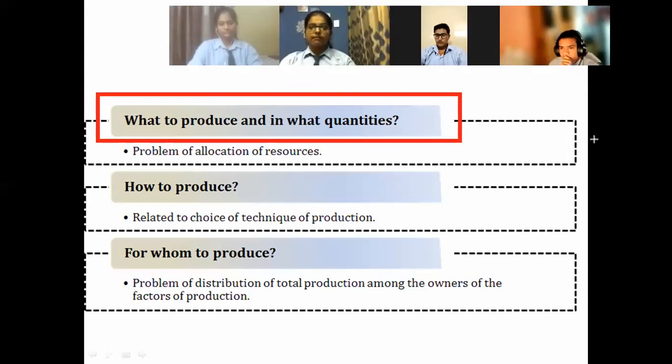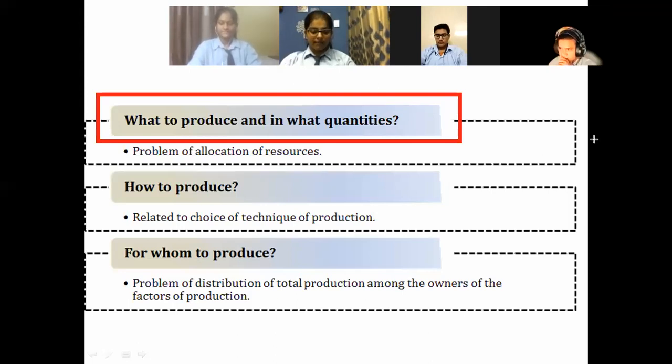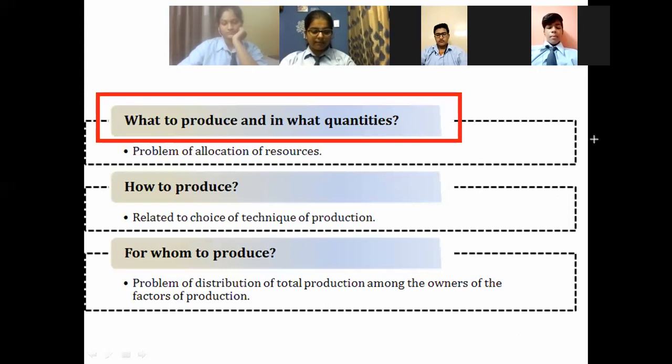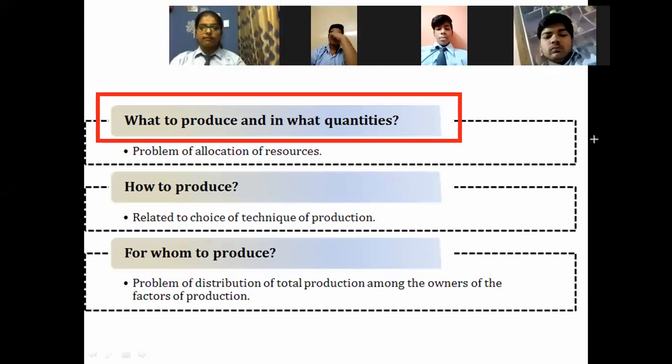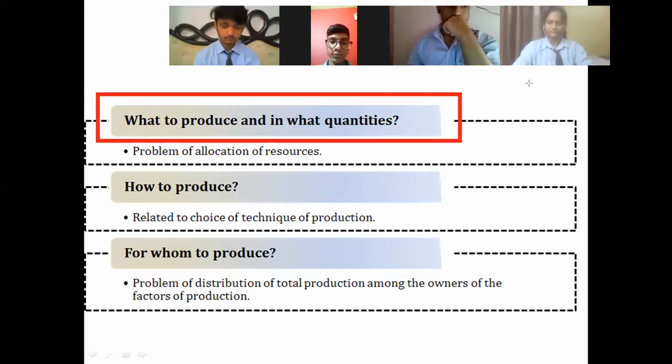That means where should I use my 20,000 rupees, and in what quantity should I produce the commodity? Whether I should produce less quantity, medium quantity, or more quantity. This is the first central problem, which we call what to produce, and in what quantity.